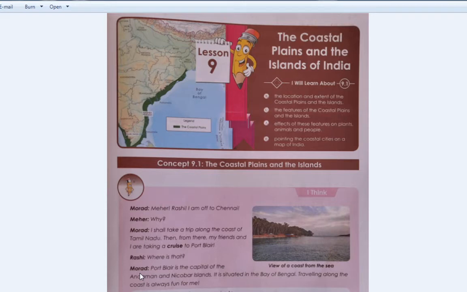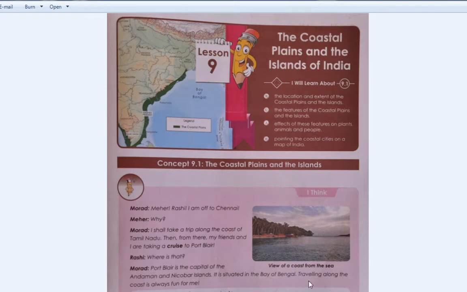Morad said, Port Blair is the capital of the Andaman and Nicobar Islands. Yes, Port Blair is the capital of the Andaman and Nicobar Islands. It is situated in the Bay of Bengal.